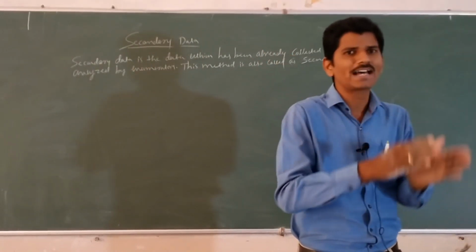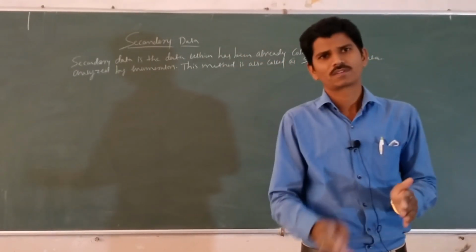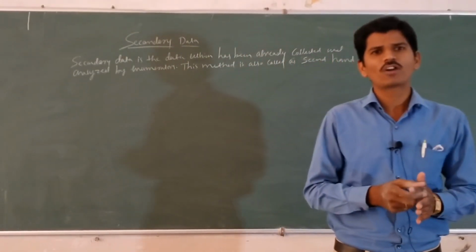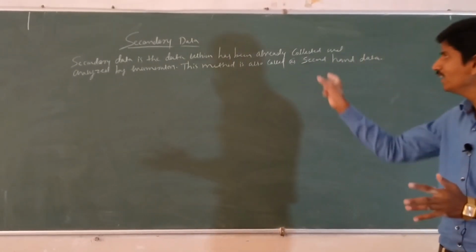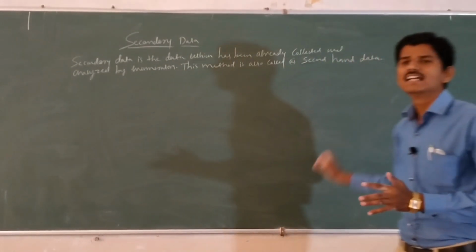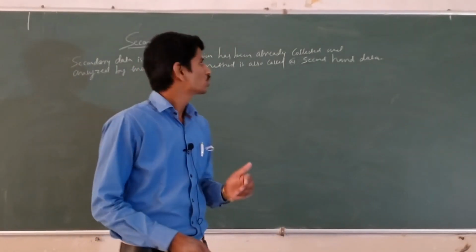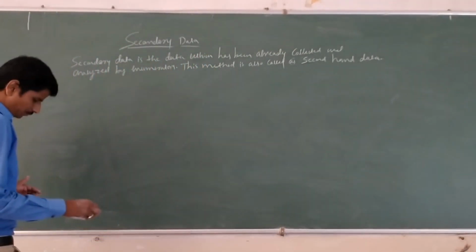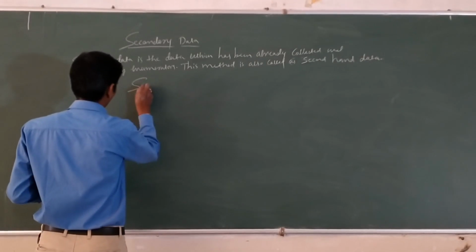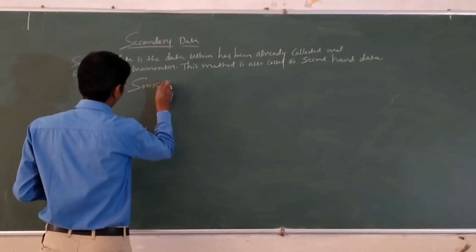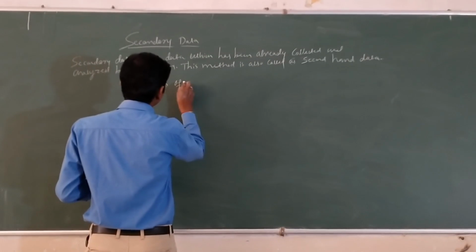Here the data are copied from other sources. This method is also called second-hand data. The next one is sources of secondary data.